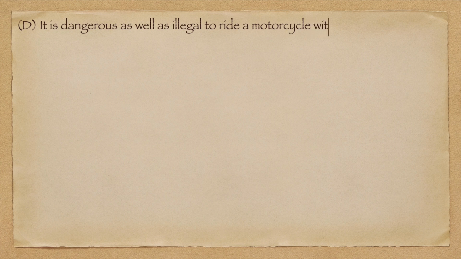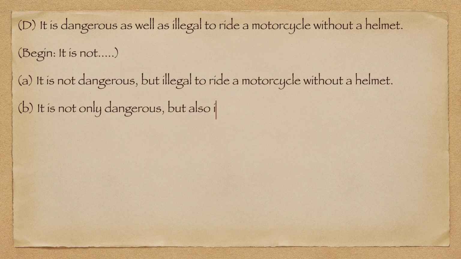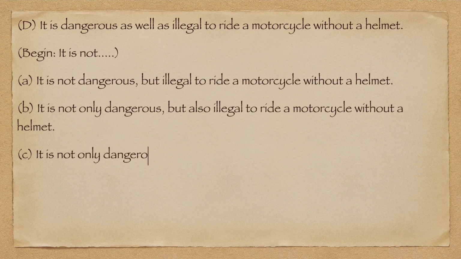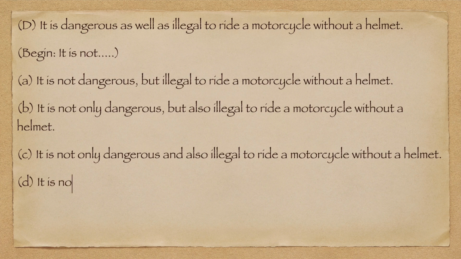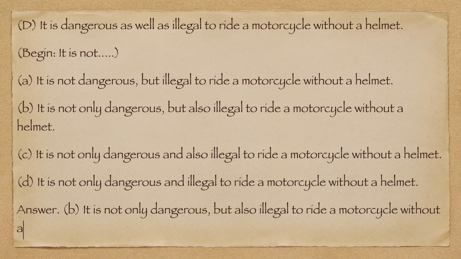D. It is dangerous as well as illegal to ride a motorcycle without a helmet. Begin, it is not. A. It is not dangerous, but illegal to ride a motorcycle without a helmet. B. It is not only dangerous, but also illegal to ride a motorcycle without a helmet. C. It is not only dangerous and also illegal to ride a motorcycle without a helmet. D. It is not only dangerous and illegal to ride a motorcycle without a helmet. Answer. B. It is not only dangerous, but also illegal to ride a motorcycle without a helmet.